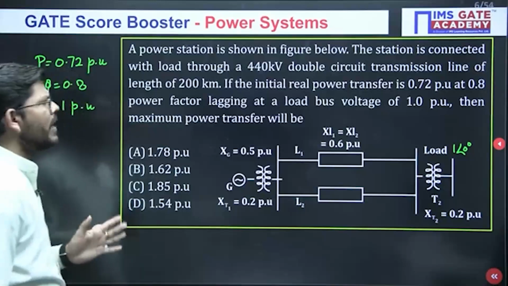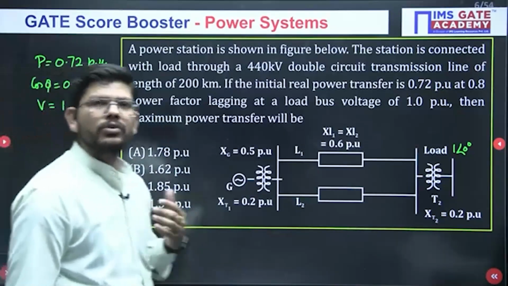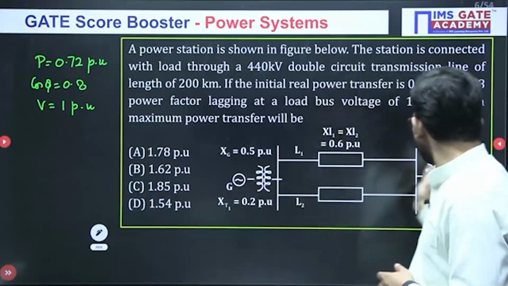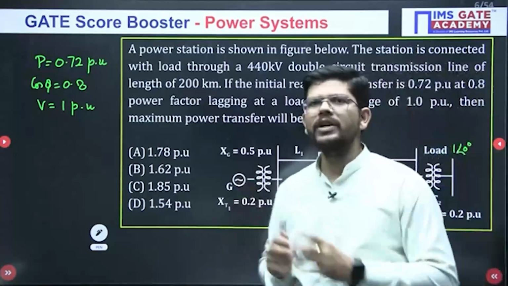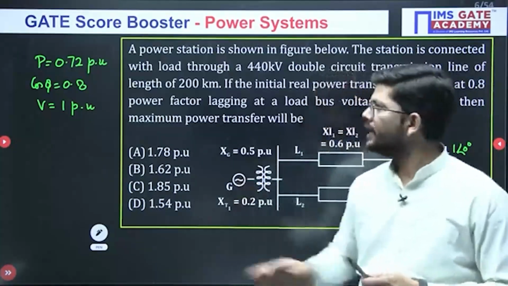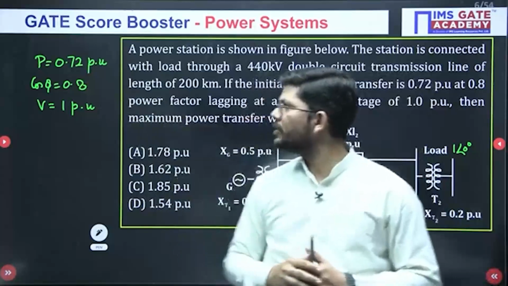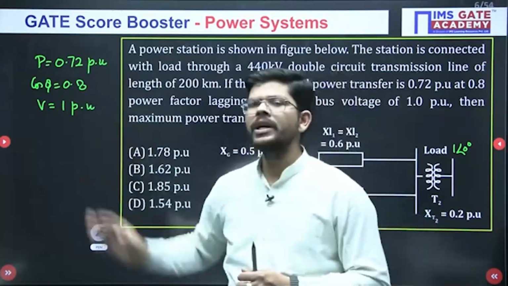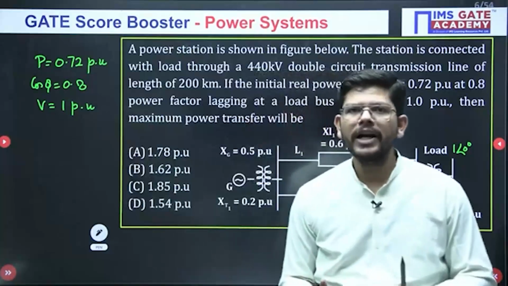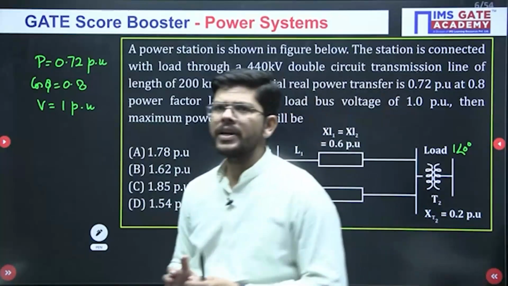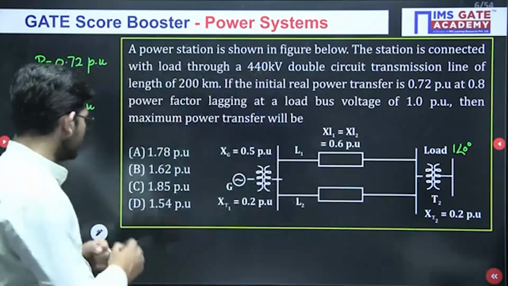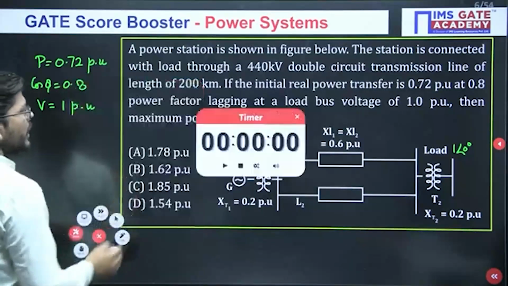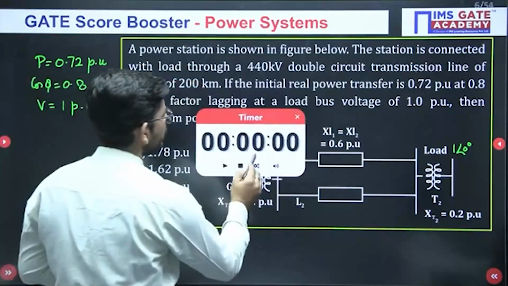Then maximum power transfer will be what? How much is the maximum power transferred from this generator to the load in this particular situation, when we are supplying a load of 0.72 per unit at a power factor of 0.8 at a voltage of 1 per unit? This is what we have to calculate here. I hope that you people can solve this question. So let me give you time, and I know that you people can solve this question.